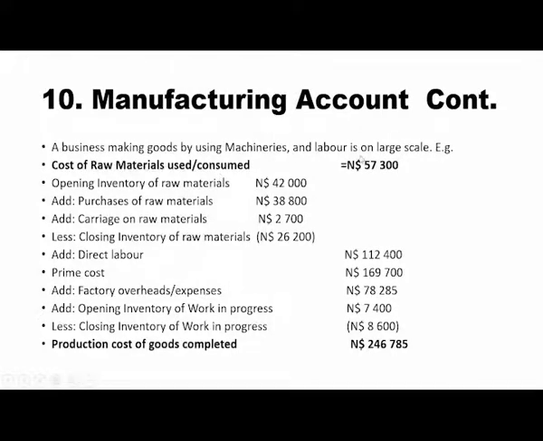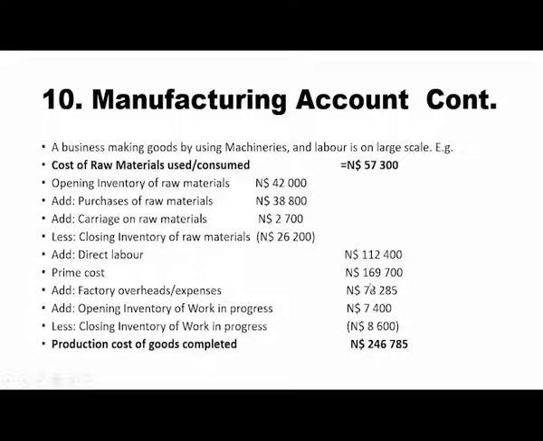Now when you finish, you take the raw materials consumed and add it to direct labor. Say this 57,300 plus 112,400, it will give you the prime cost. Prime cost here is 169,700. And then you add factory expenses or overheads. That's the step.